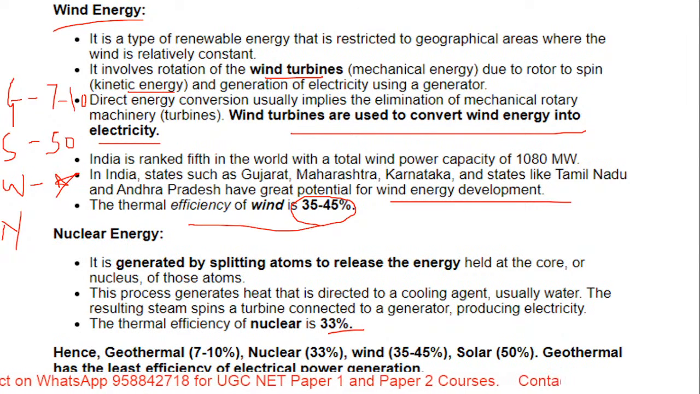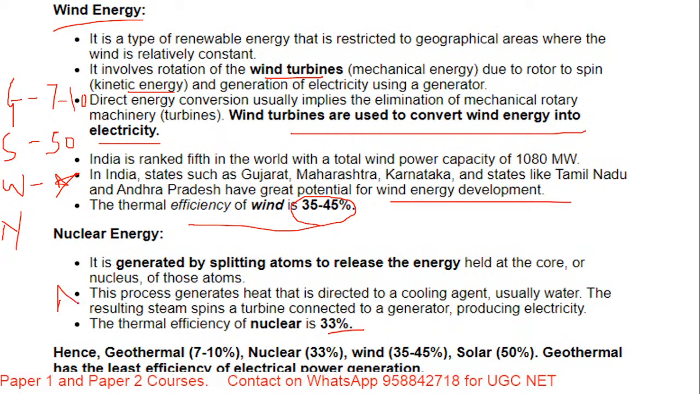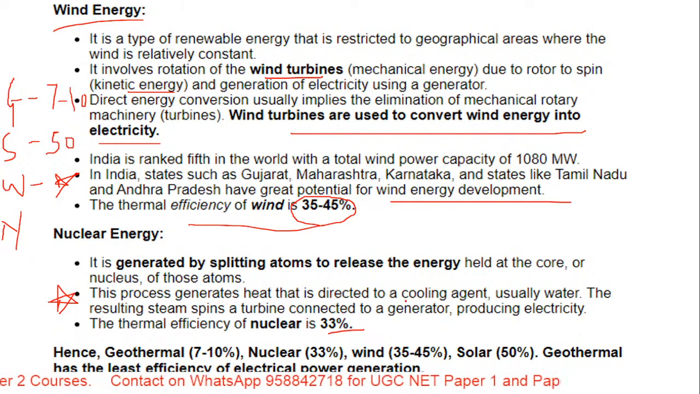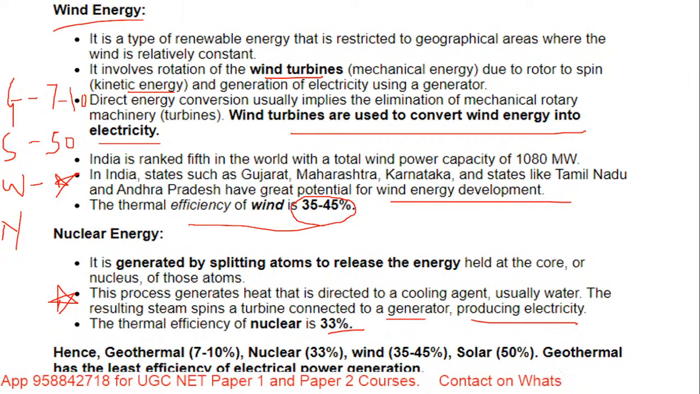Okay. So coming to nuclear energy, it is generated by splitting atoms to release the energy held at the core or the nucleus of those atoms. Now this again can come as a statement question. This process generates heat that is directed to a cooling agent, usually water. The resulting steam spins a turbine connected to a generator producing electricity.